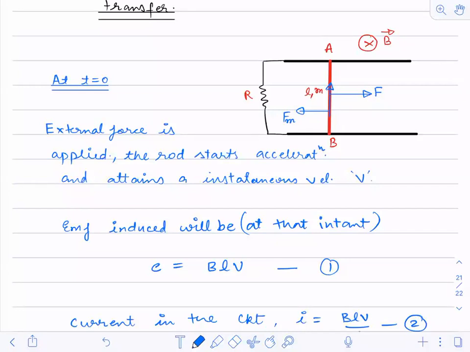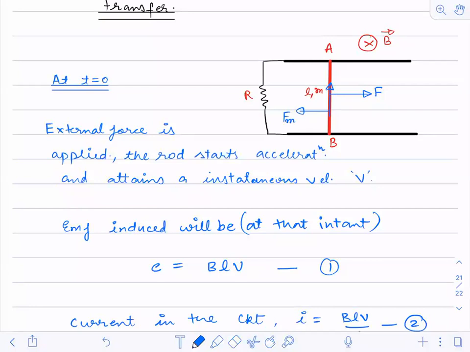The external force is in rightward direction, and the magnetic field is inward. Whatever you use in the left hand rule, the same you have to use in the right hand. Fleming's right hand rule gives you the direction of induced current. So using that, the current will be in upward direction.